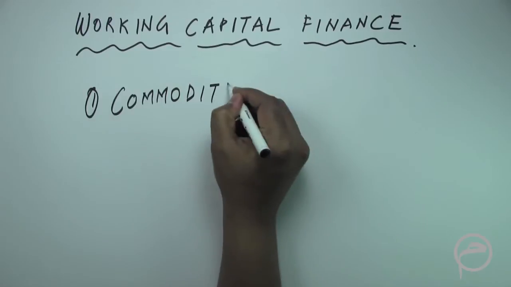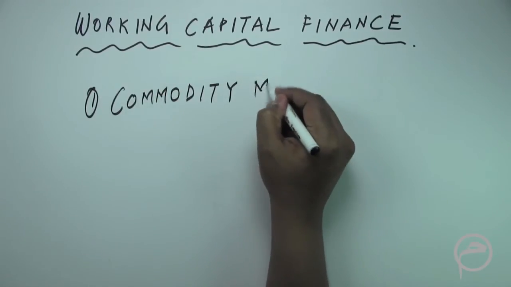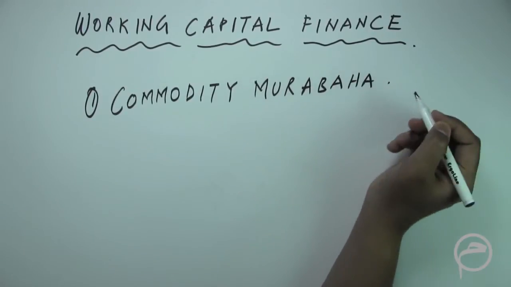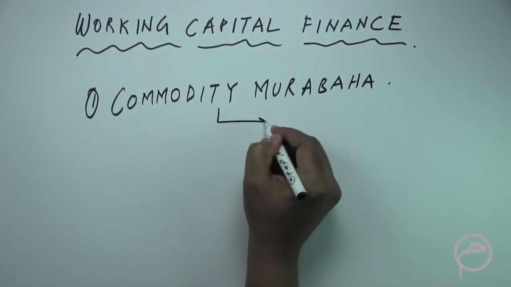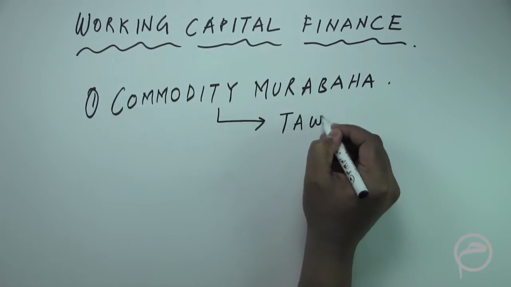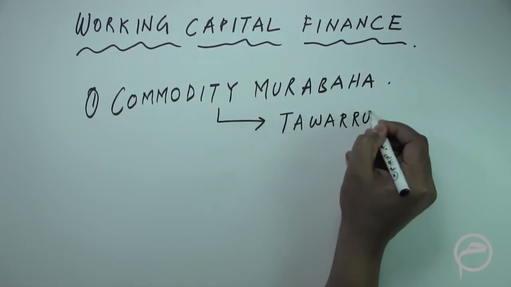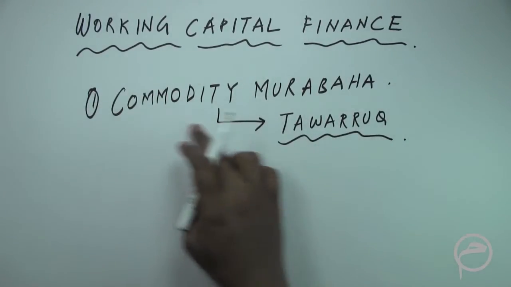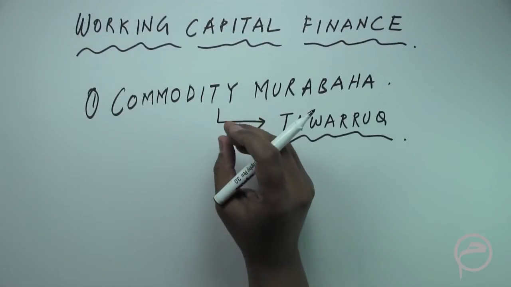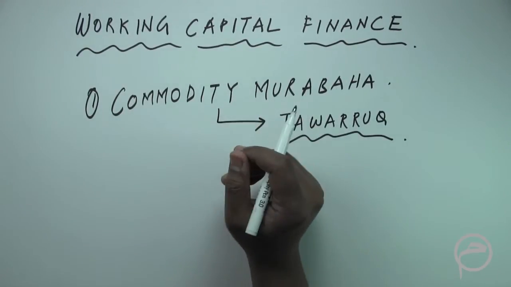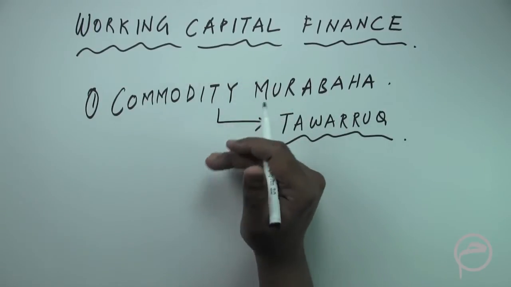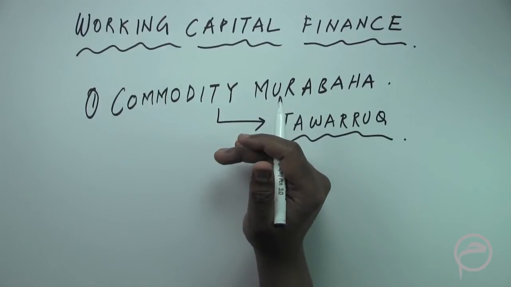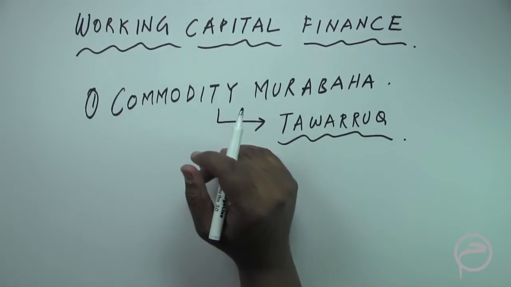Commodity Murabaha, which is also referred as tawarruq. This is one of the most common methods through which financing is provided to corporates, and the corporates would get liquid cash through this type of financing.